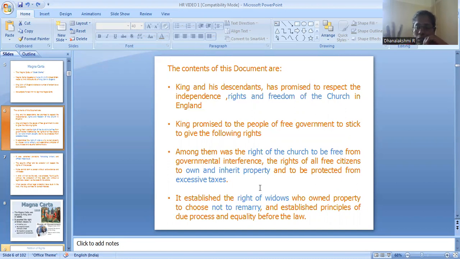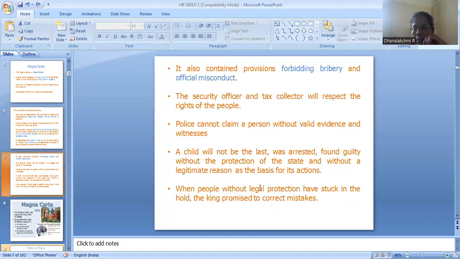People were not satisfied with this ruling, so they showed hostility toward the king and forced him to sign the Magna Carta. The first point is that the churches are freed from the government. The second point is that free citizens can own and inherit property and must be protected from excessive tax. The third right is given to widows: if a widow owns property, it is her wish to remarry or not. That is a right given to women. The Magna Carta also contains provisions forbidding bribery and official misconduct.